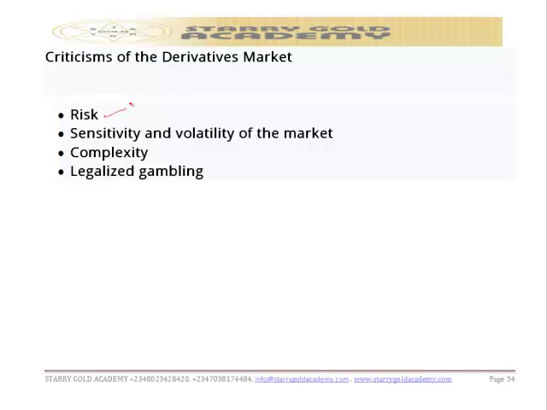So the next one is what we call sensitivity and volatility of the market. Under this one, many investors and traders avoid the derivative market because of its high volatility. It is never stable, and most financial instruments are very sensitive to small changes such as a change in the expiration period, interest rate, and so on and so forth, which make the market highly volatile in nature. That is sensitivity and volatility. It is highly sensitive. A small change in interest rate or a date can render all the effort useless.